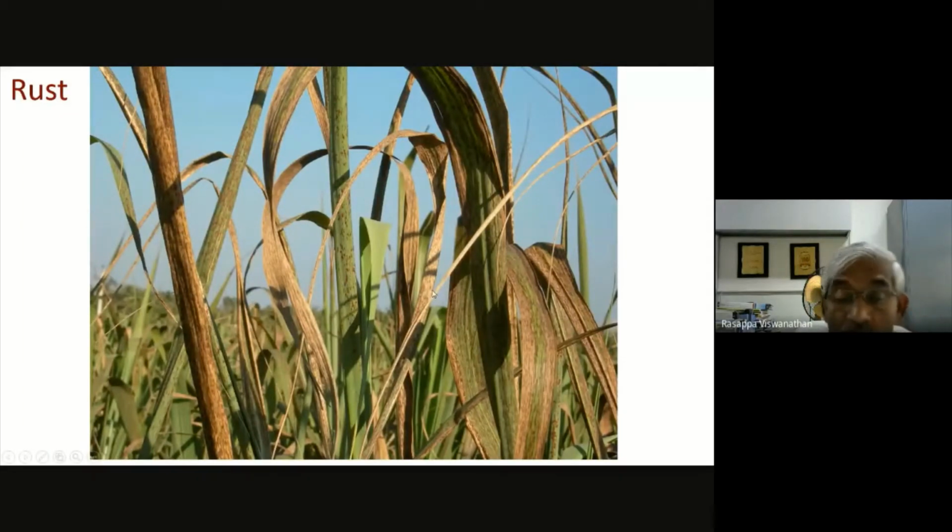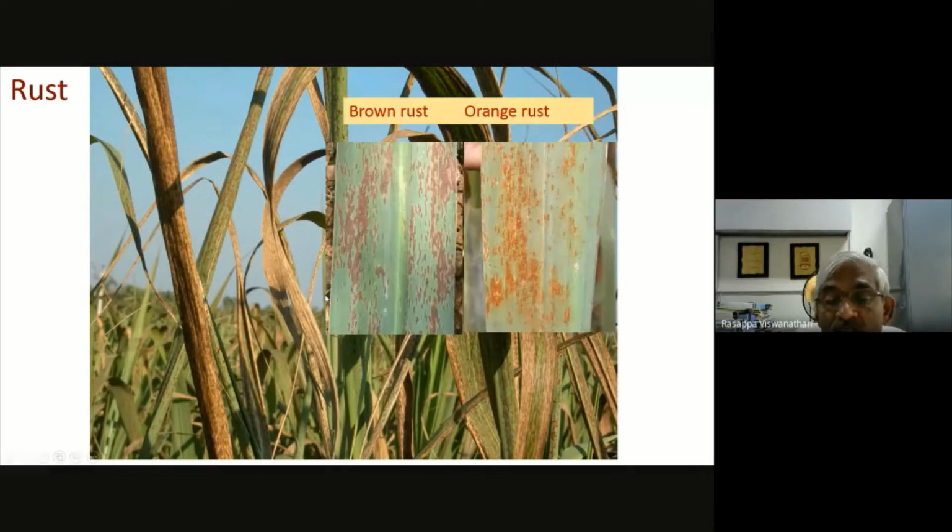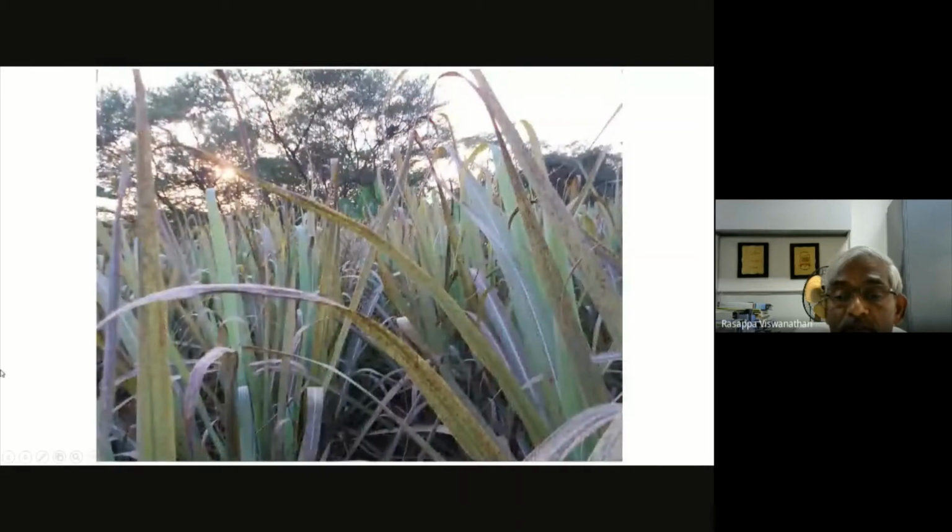Rust incidence we have come across especially in Karnataka and Maharashtra, and to some extent in Andhra also. The disease outbreak is not regular, but in some seasons we see occurrence in susceptible varieties. For your information, we record two kinds of rust, brown rust and orange rust. Both are caused by Puccinia species: brown rust by Puccinia melanocephala, and orange rust by Puccinia kuehnii. In South Karnataka we recorded this type of breakout two seasons before, and this particular variety was almost totally wiped out.